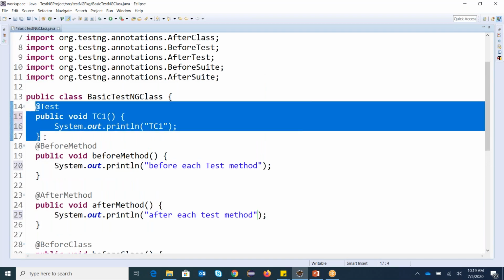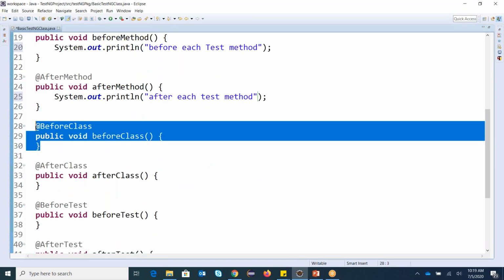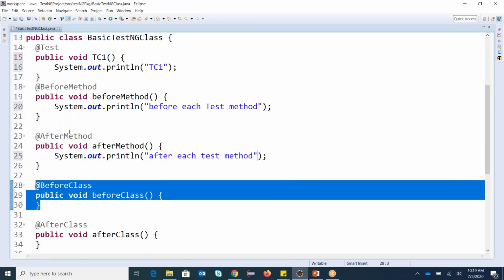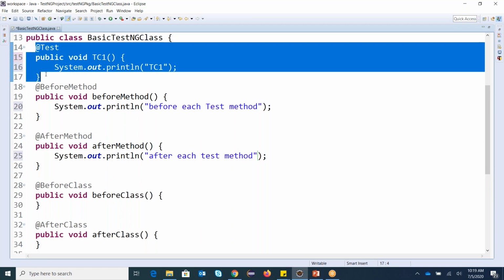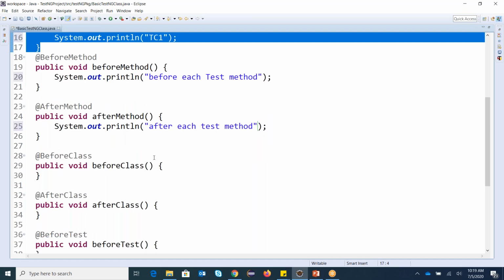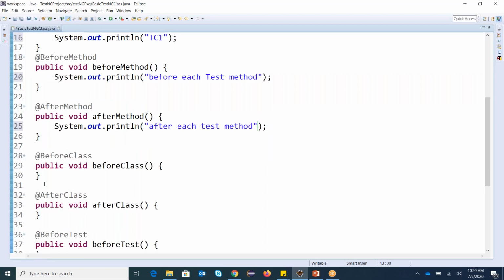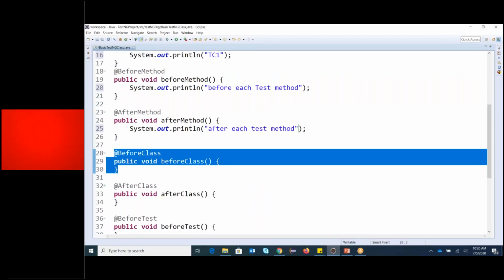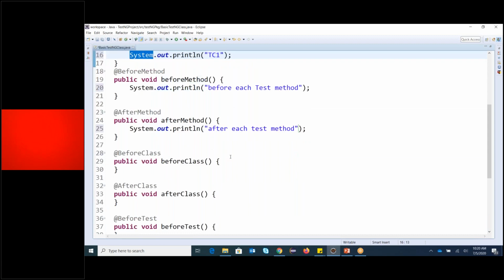Before all @Test from the current class, before class will execute only once. Currently in this case, there is only one class, so before class will execute only once before this class starts any execution of the test cases.